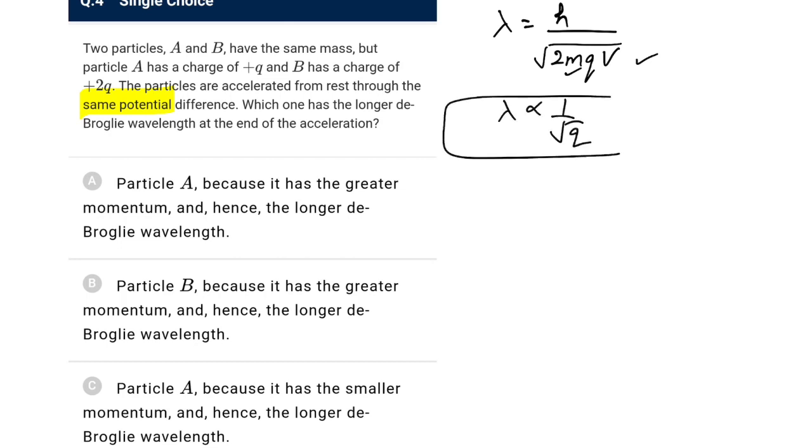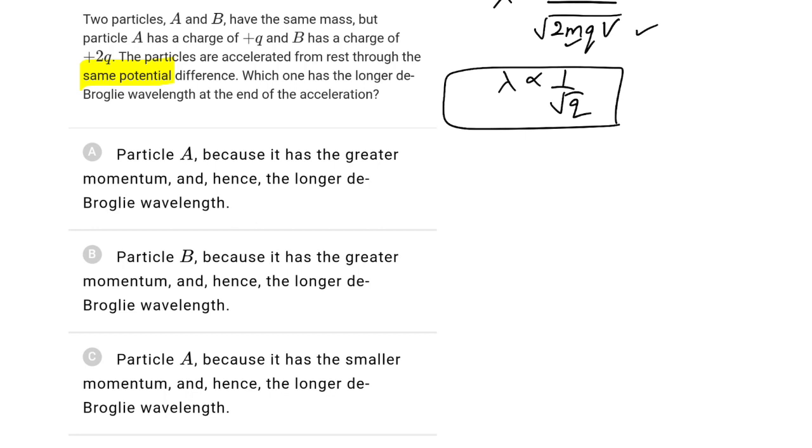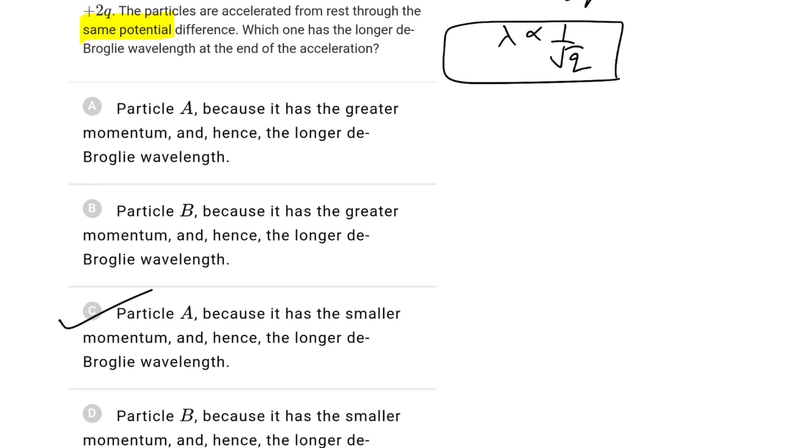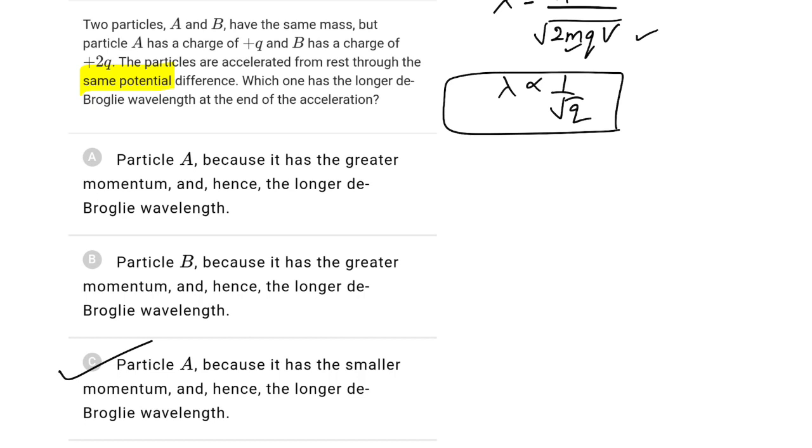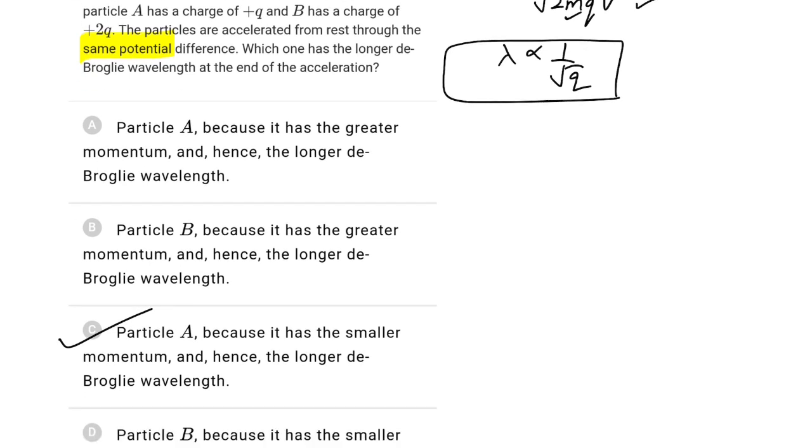You can directly say that the one having the lesser charge will have the more wavelength, so lesser charge is for A, so A will have the more wavelength. So which will have the longer wavelength? Particle A, because it has the smaller momentum. You can make it on the basis of that. Not the greater momentum, lambda would have been lesser. So go with option C in this case.